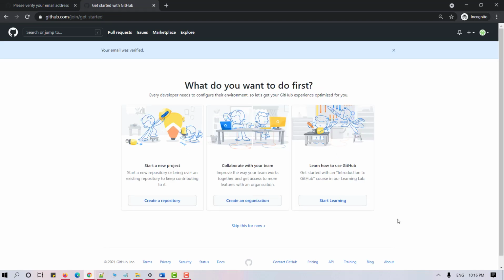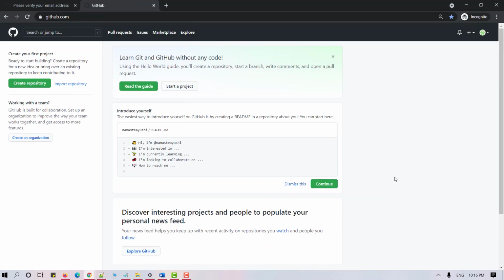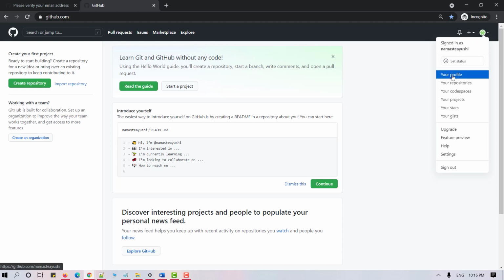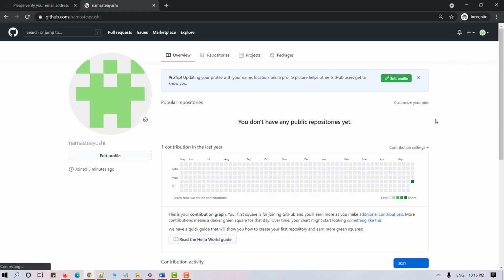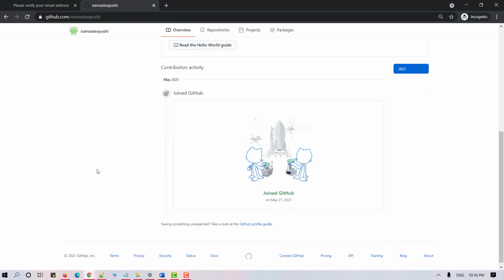So once you verify your email, the page will reload and your interface will look something like this. You can choose skip for now. This is what your home page will look like. Let's proceed to your profile. So you'll have to click the top right corner at your profile icon. Because I haven't set any yet, it gives me the default one, and let's switch to your profile. This will open my profile, and this is how my profile looks like.